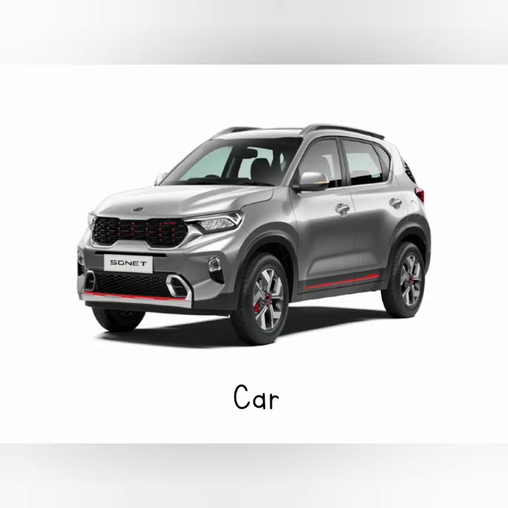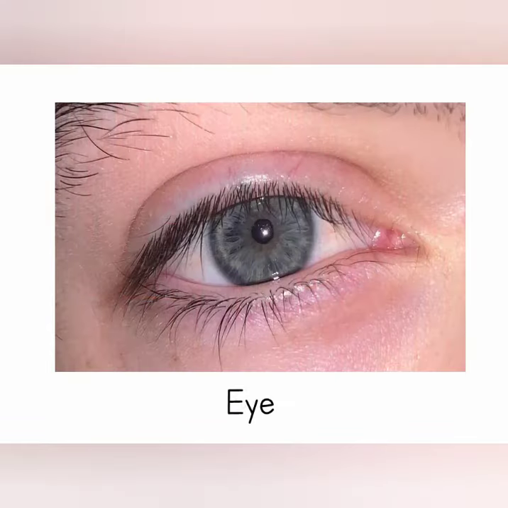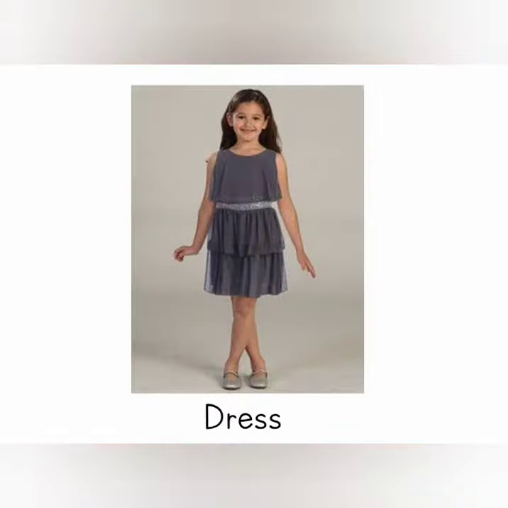What color is this car? Correct. This is grey in color. Not all, but yes, some cars are grey in color. Can you see the eye? What is the color of the eye? Actually, the eyeball. Some people's eye color is grey, like the one you can see here. So the iris or the eyeball is grey in color.